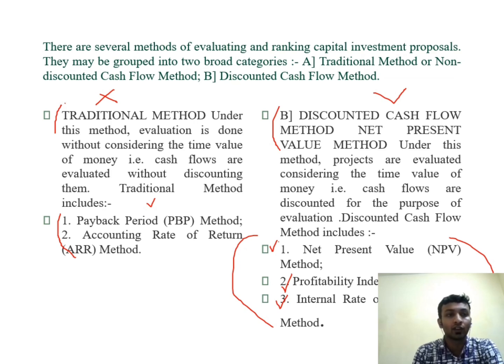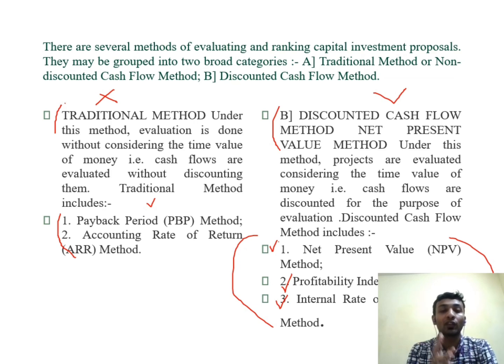So there are two categories and five methods in capital budgeting. Some methods follow the time value of money, some do not. Ideally, the time value of money should be considered because the value of money is not the same with changing time.